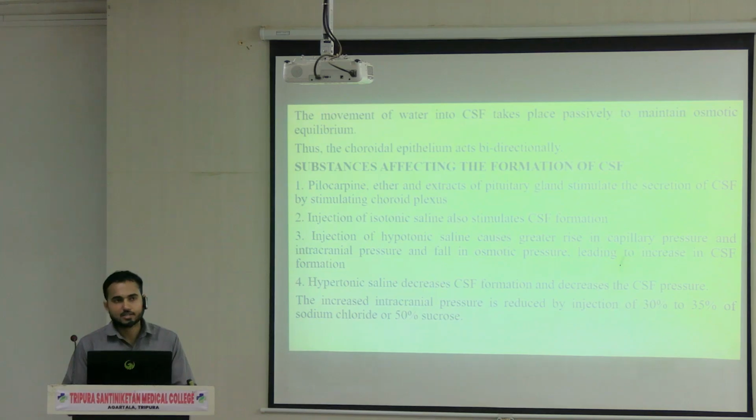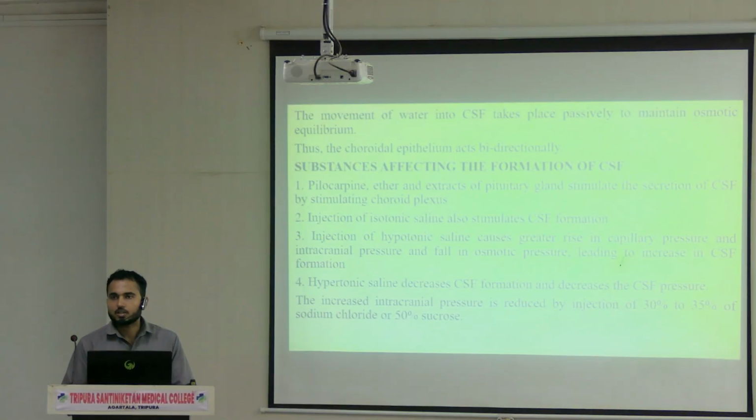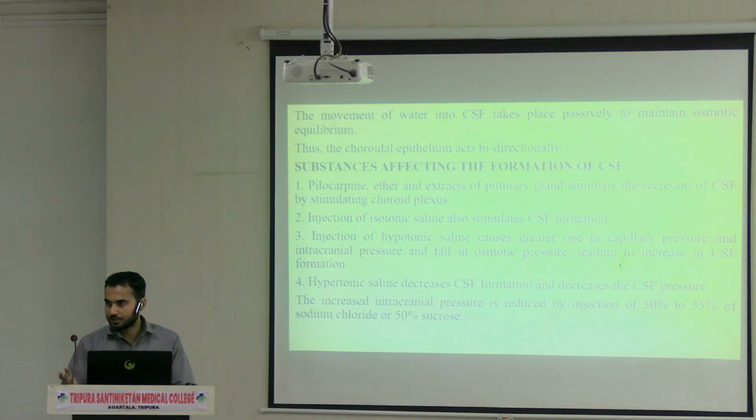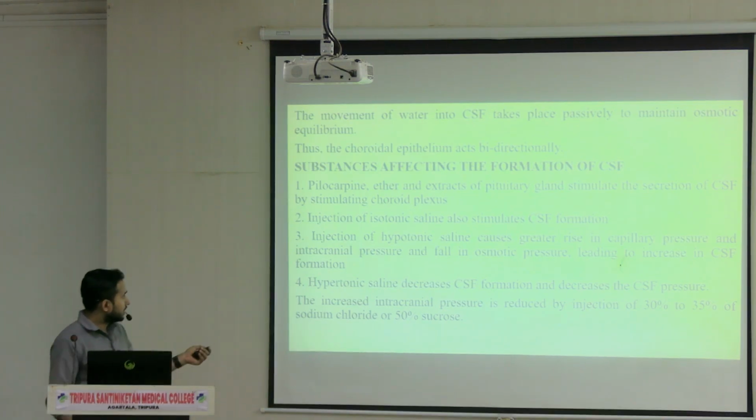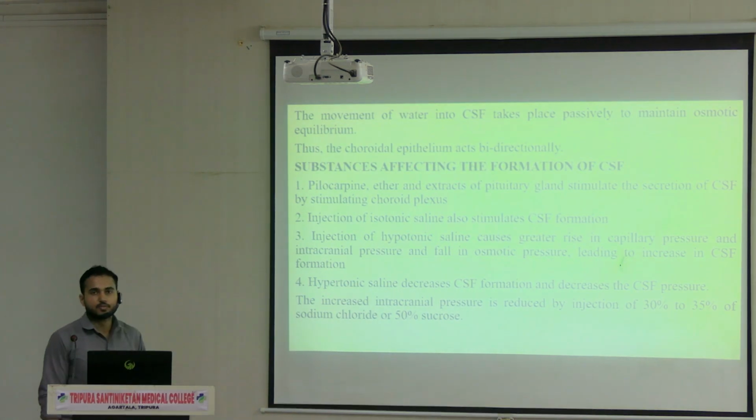So pilocarpine, ether, and secretions from the pituitary gland can stimulate the CSF production. Next, two different types of solutions can alter the CSF production: hypotonic solution and hypertonic solution. I hope you have heard what a hypotonic solution and a hypertonic solution are. Now this line is very important. If you inject hypotonic saline, that will cause a rise in the capillary pressure and intracranial pressure and a fall in the osmotic pressure, leading to an increase in the CSF formation.